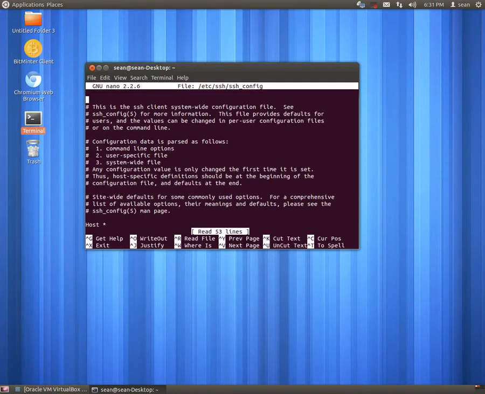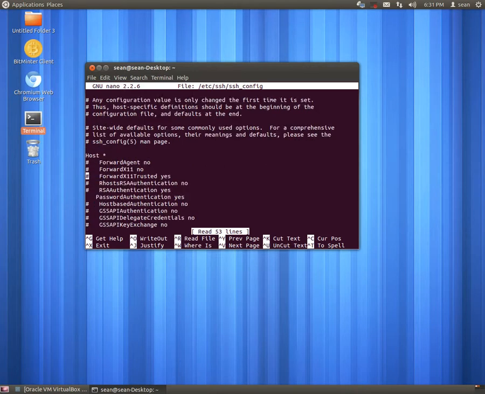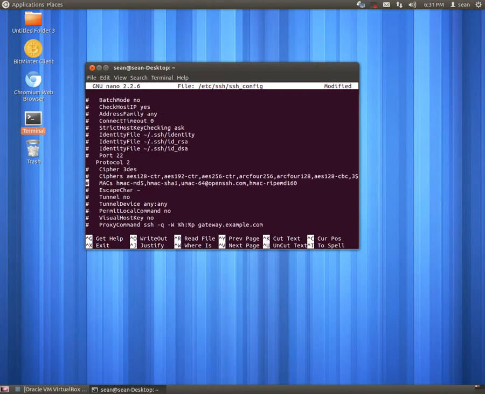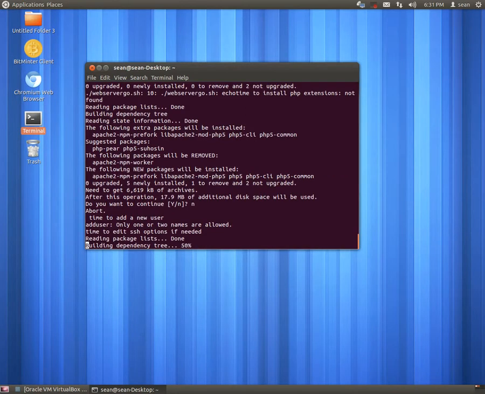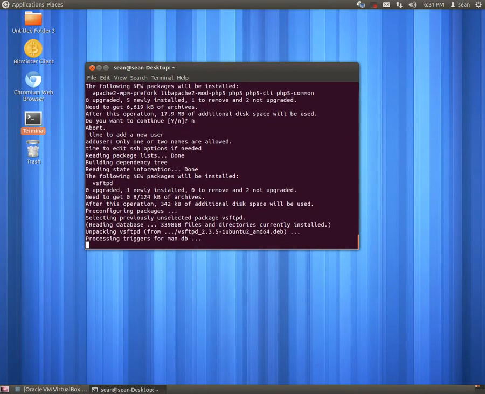Okay. It's taking me to the SSH config page, where we'll want to make a couple of tweaks. So by default, this is commented out. So we want password authentication, and we only want to allow protocol SSH2. And if you want to change the port, you just uncomment this and change the port. Okay. So we don't want to make any further changes, so just exit. Okay. Now it's going to take us to our next step.